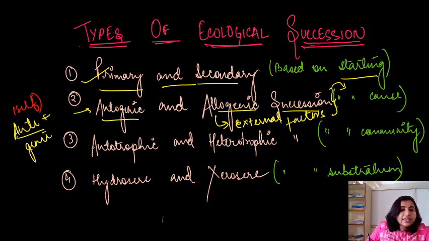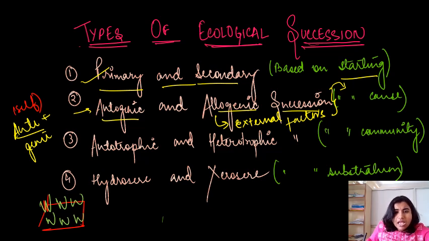For example, say this is an area, and there are so many plants growing here. These are similar type of plants, but you will see there is a very new plant here, and this new plant is secreting some kind of toxin, and this toxin eliminates all those plants.